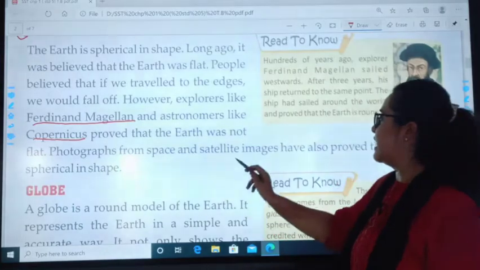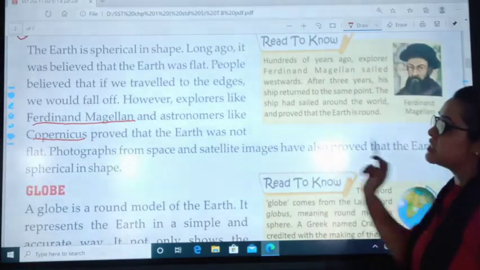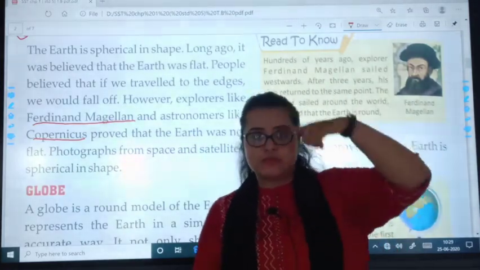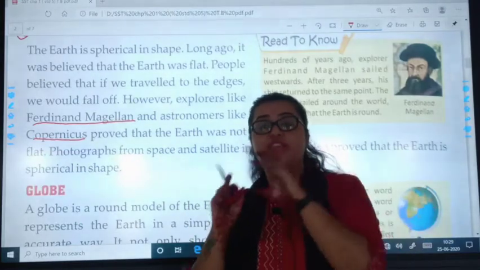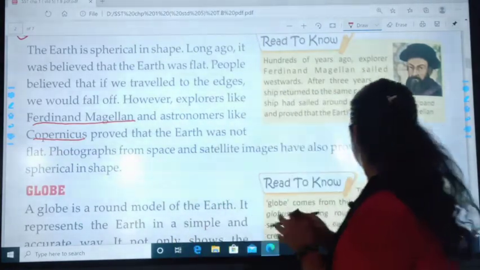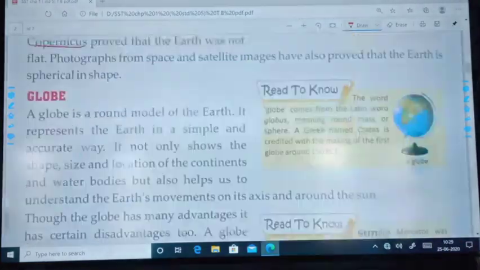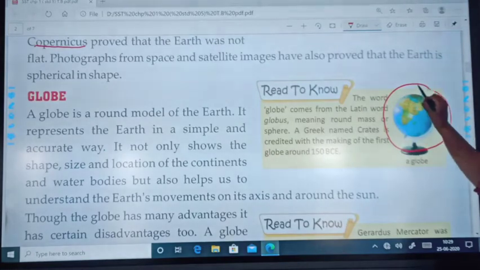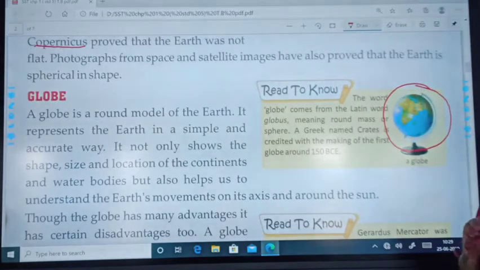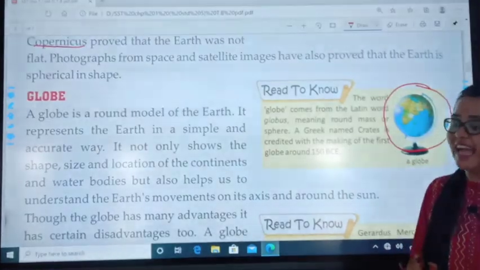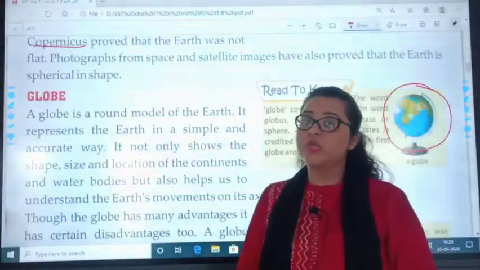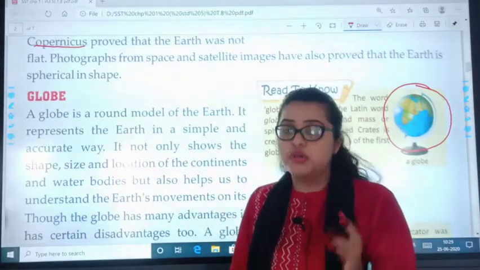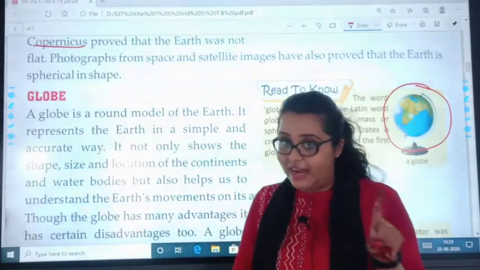Photographs from space and satellite images have also proved that the earth is spherical in shape. The satellites take the photographs of the entire earth. See, here is the globe. Here is the earth. You can see it is not round, it's spherical in shape. It's proved by the photos which were taken from the satellites. I hope you remember this. In this topic, you have to remember the names of the 2 astronomers who found that the earth was not flat.